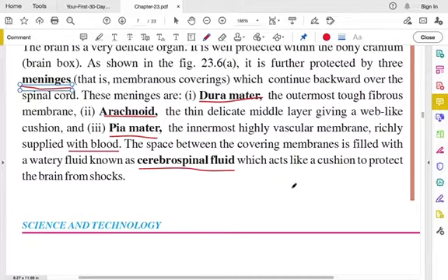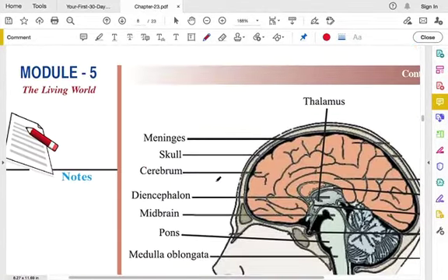So the cerebrospinal fluid acts like a cushion when such shock happens. Shock is not electrical shock, but any sudden movement. So this cerebrospinal fluid acts like a cushion to protect the brain from sudden shocks.